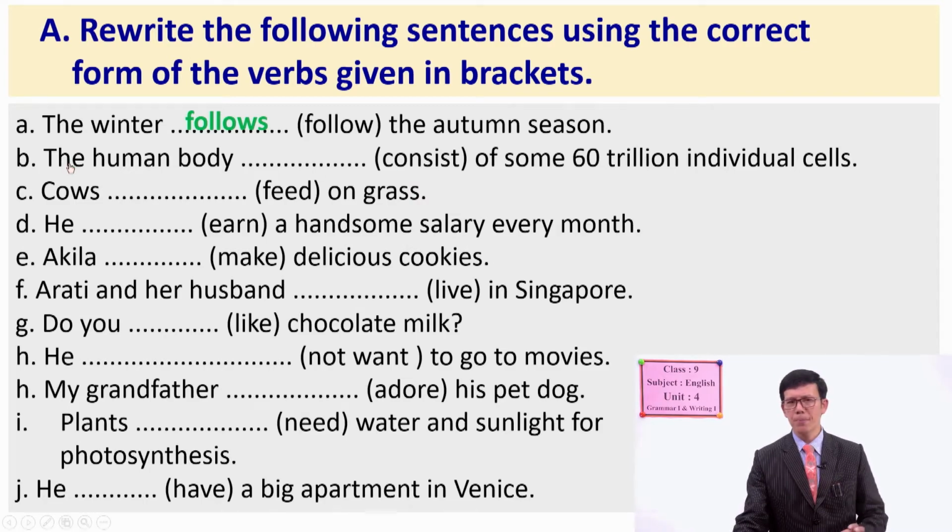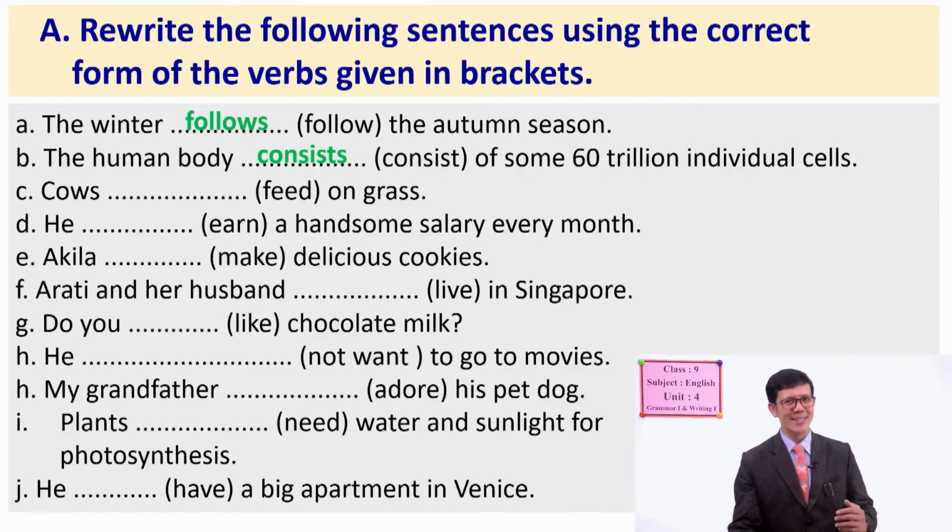I guess now you are pretty clear about the subject. The human body is no doubt a singular subject. So, what is the answer? Very good. The human body consists of some 60 trillion individual cells.